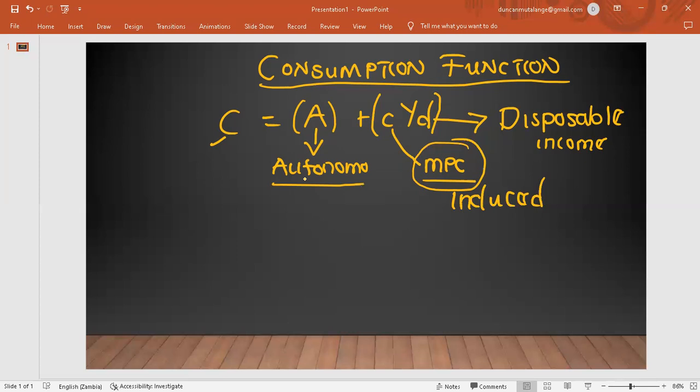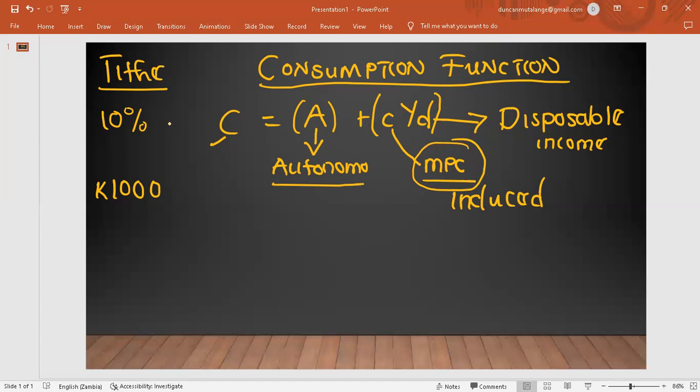So the MPC, all right, I believe we have all heard about tithe. If you go to church or if you don't, I believe you have come across this term. Tithe represents 10% of an individual's income that they are supposed to take to church. Let's say, for example, you earn 1,000 kwacha as your income. How do you calculate the tithe? To know how much you need to take to church, you need to calculate 10% of this income.